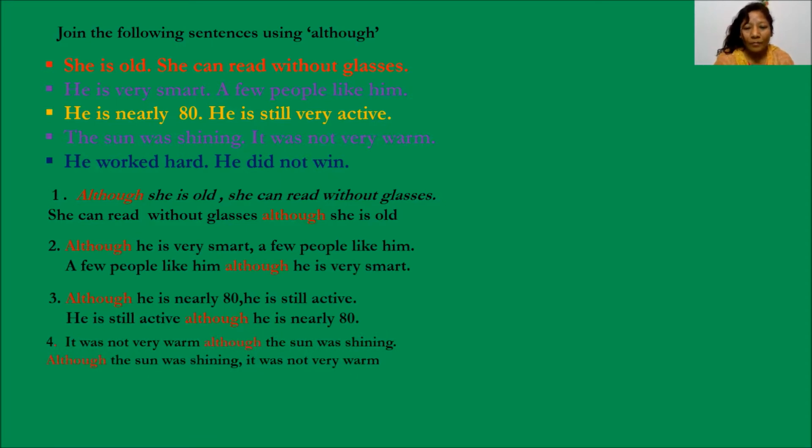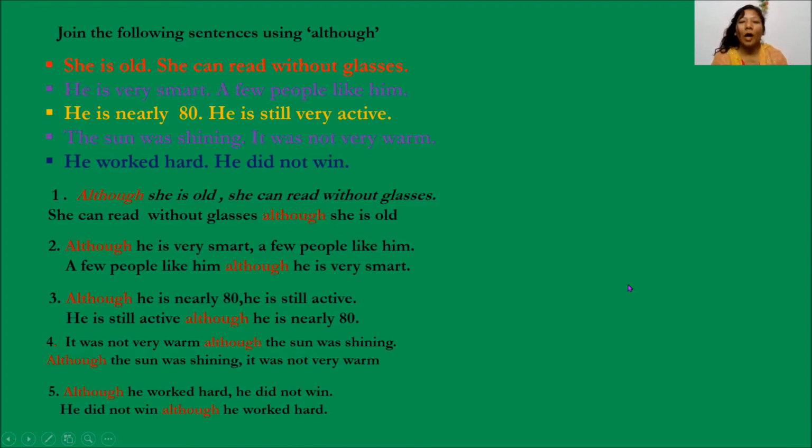It was not very warm, although the sun was shining. Although the sun was shining, it was not very warm. Although he worked hard, he did not win. He did not win, although he worked hard. So here, although is used at the beginning of the sentence and there is a comma after the situation. Remember, in the second sentence, although is used in the middle of the sentence, there is no comma, there is no capital letter, but it is used before the situation.